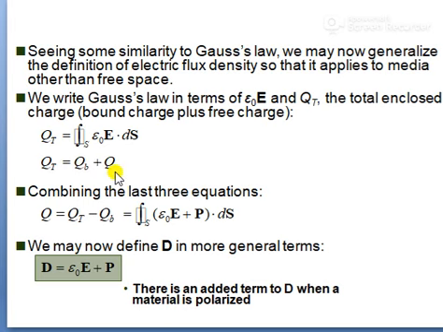Combining the last three equations, we get Q equals QT minus QB, that is the integration over the closed surface of epsilon naught E plus P dot dS. Now we may define D in more general terms: D equals epsilon naught E plus P. There is no added term to D when a material is polarized. This is the equation for D.